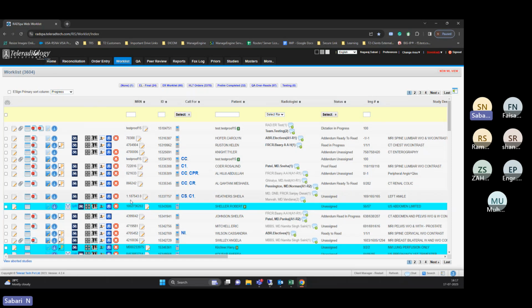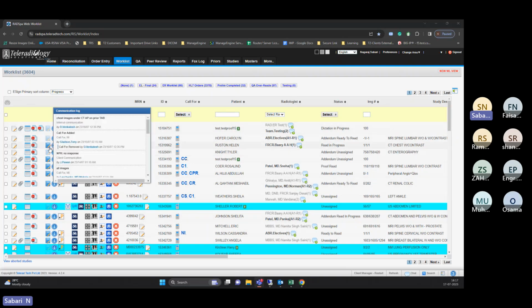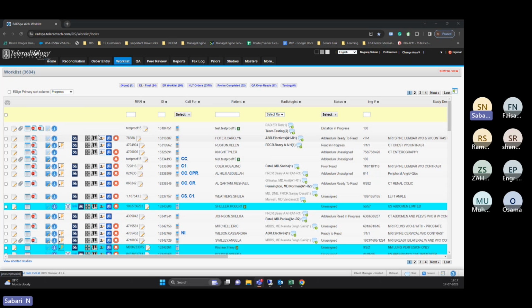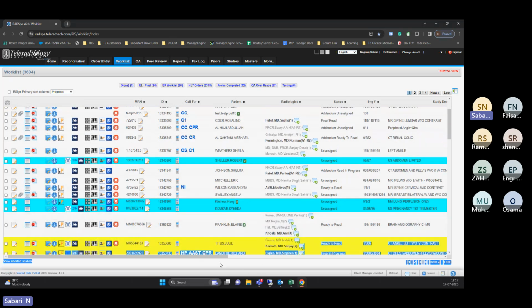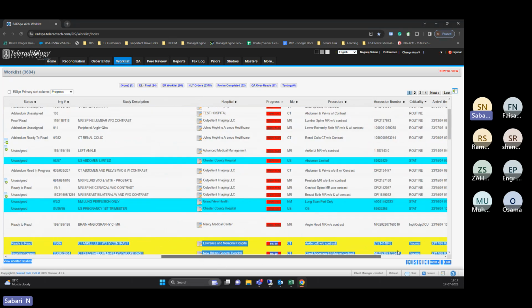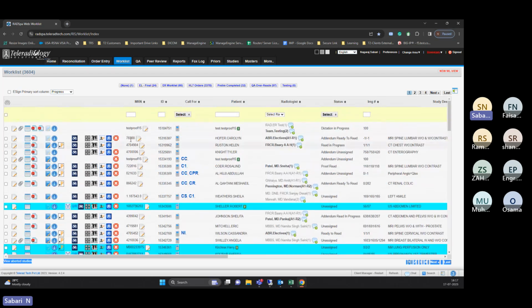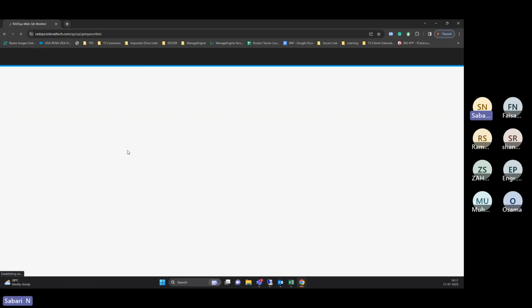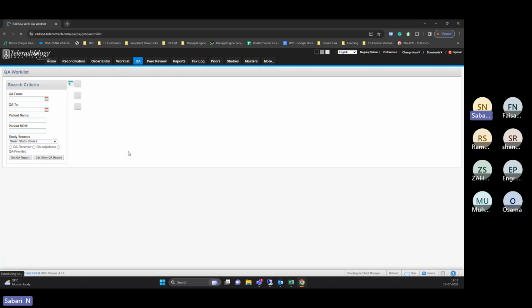So last week we saw the home reconciliation, order entry and worklist page. In the worklist, we saw all the icons, what each icon is and how we can customize this screen, and the imaging part, the viewer, everything. Apart from that, we saw what demographic details are displayed in the worklist screen. So now today we are going to see QA. QA is nothing but a review process.